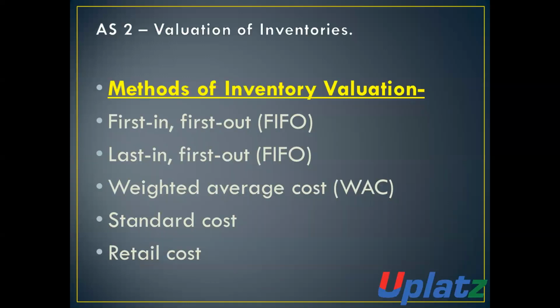Inventory valuation method. Method of inventory valuation. There are a total of 5 methods of inventory valuation. Number 1 is first in first out, which is known as the FIFO method. Number 2 is last in first out, which is known as the LIFO method. Number 3 is weighted average cost method, WAC method. Number 4 is standard cost method. And number 5 is retail cost method.